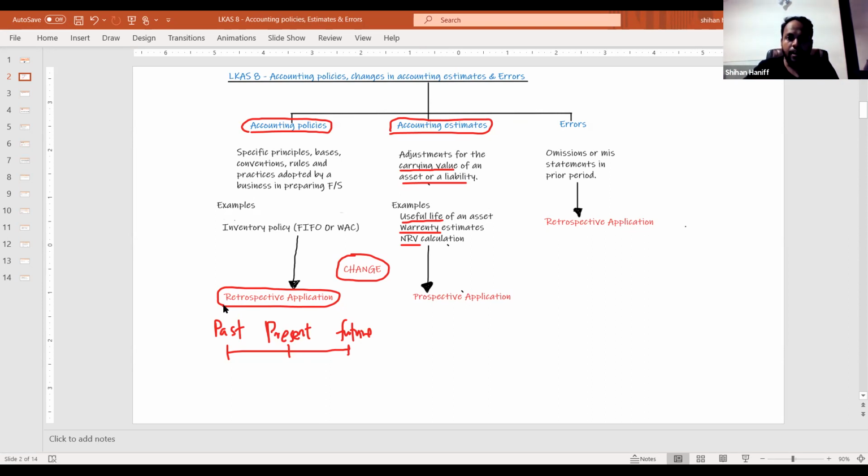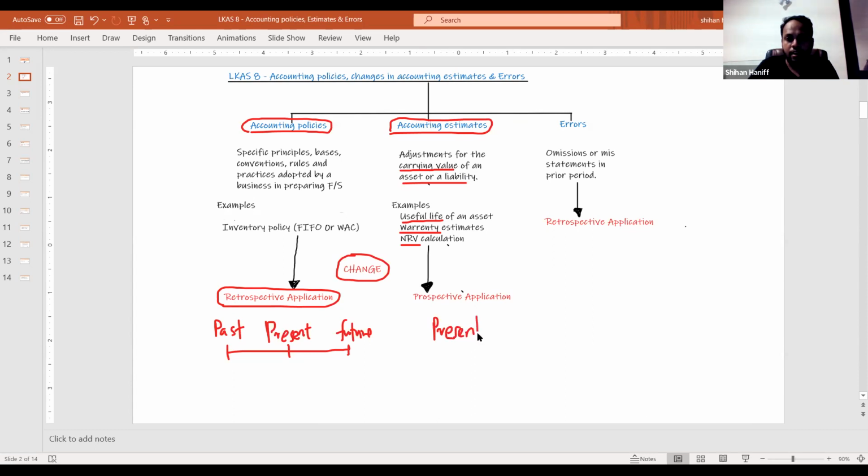Right? If the accounting estimate is changed, useful life of the asset is changed, then we don't change previous year accounts. We have to change only current year and future. Present and future only.